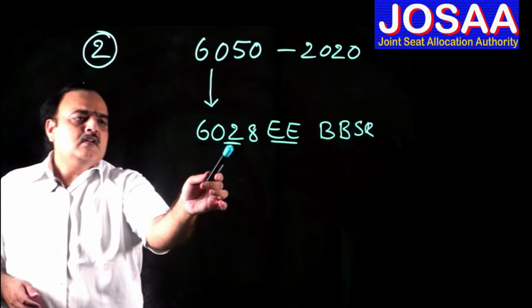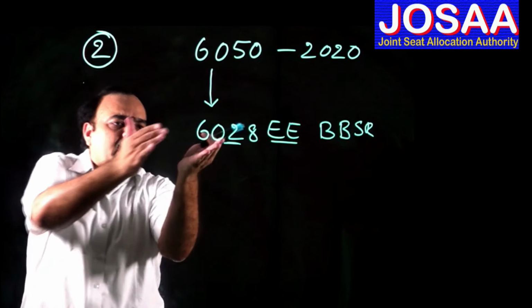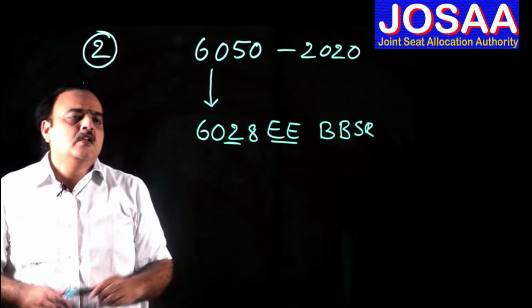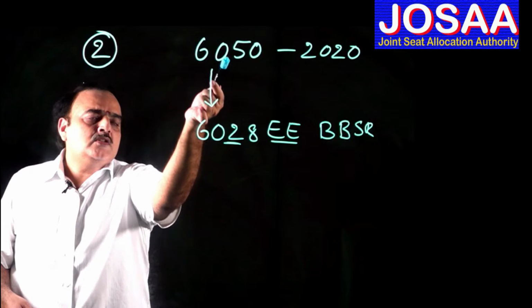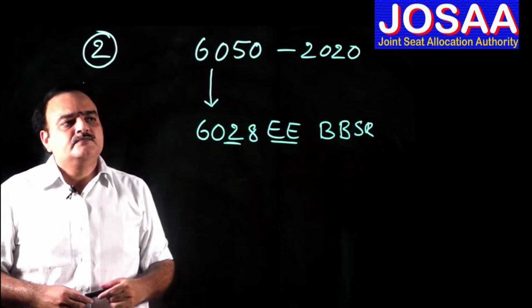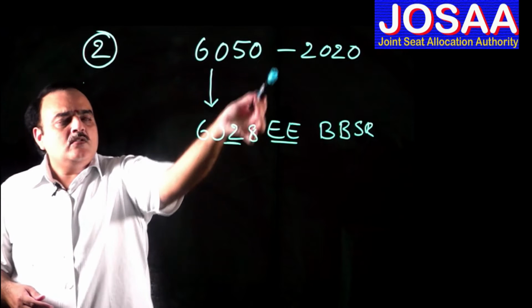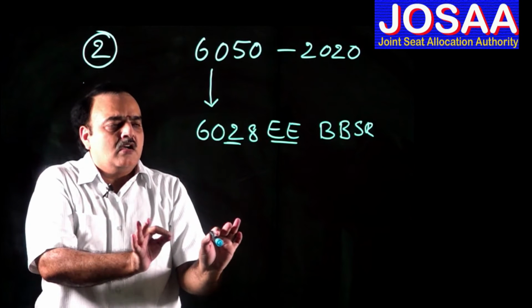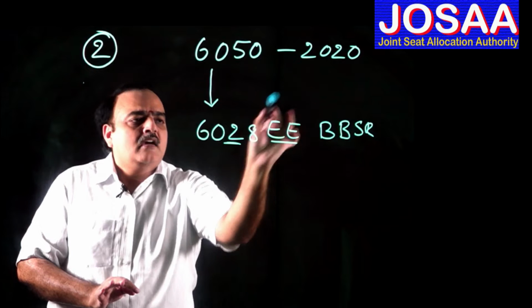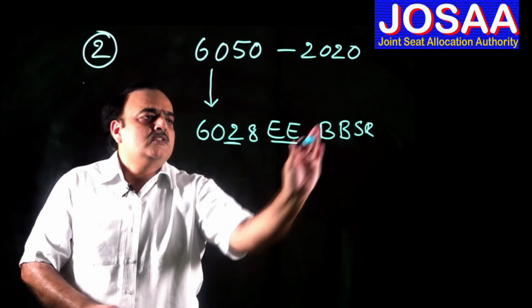So thereby the 6,028 rank may come down further. In my view, this 6,028 may reach up to 6,050 or 6,060 also. So this 6,050 student in general category has a chance of getting the electrical engineering dual degree course in IIT Bhubaneswar.